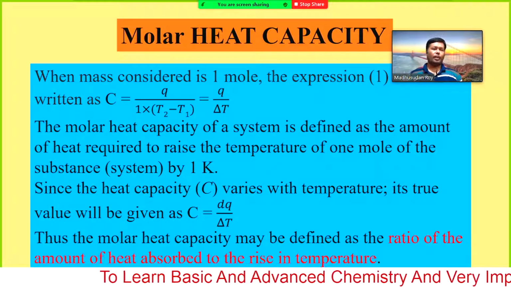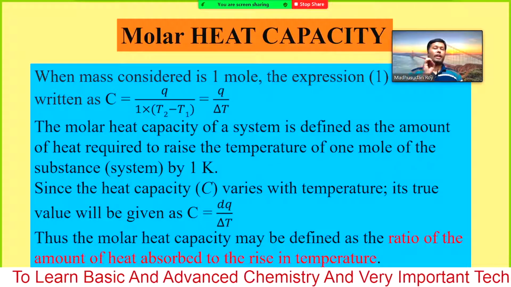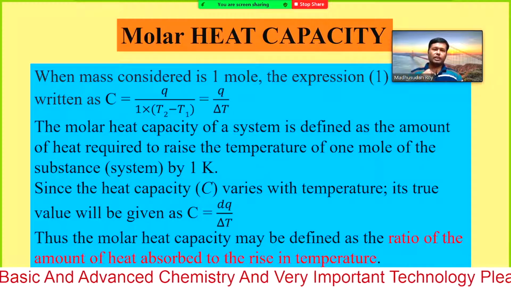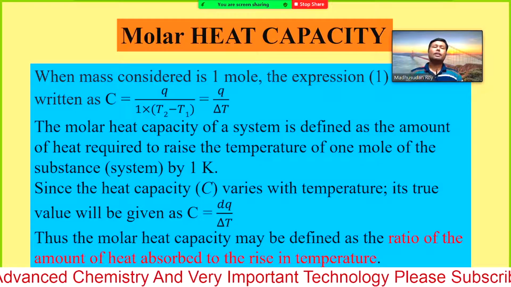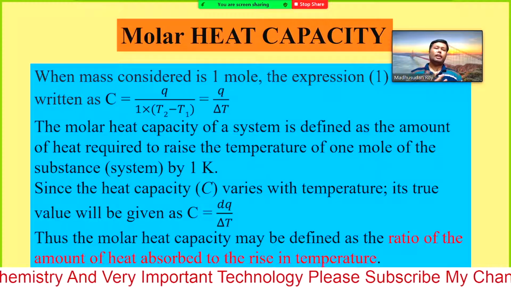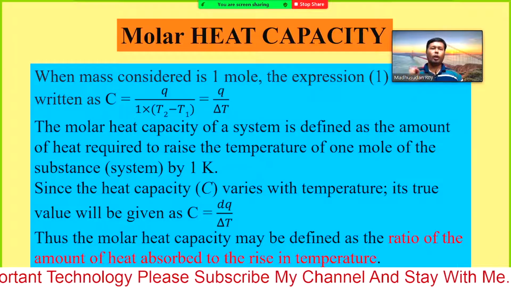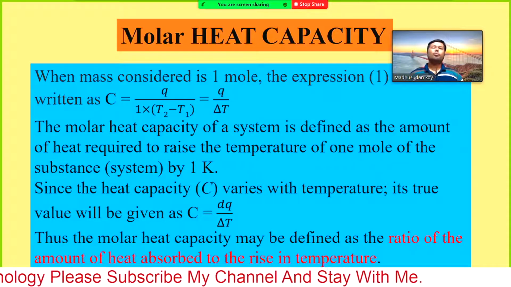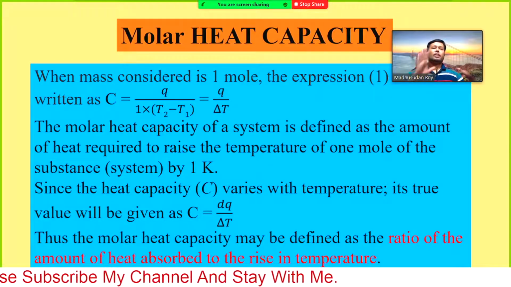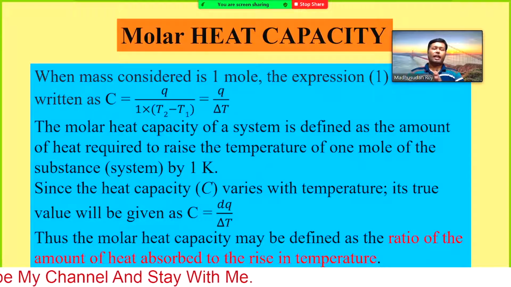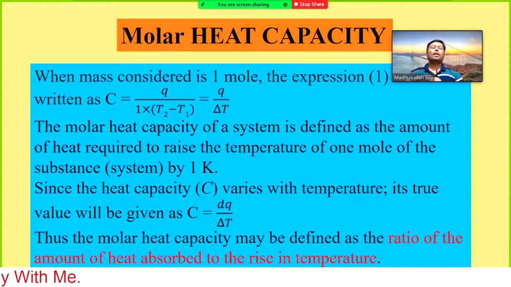That is even simpler. First of all, if you can understand the heat capacity or specific heat capacity, then you can easily understand this. If you change the mass of the substance to 1 mole, then you will get the molar heat capacity. That means the change in heat or energy to change the temperature by 1 Kelvin of 1 mole of substance is known as molar heat capacity.